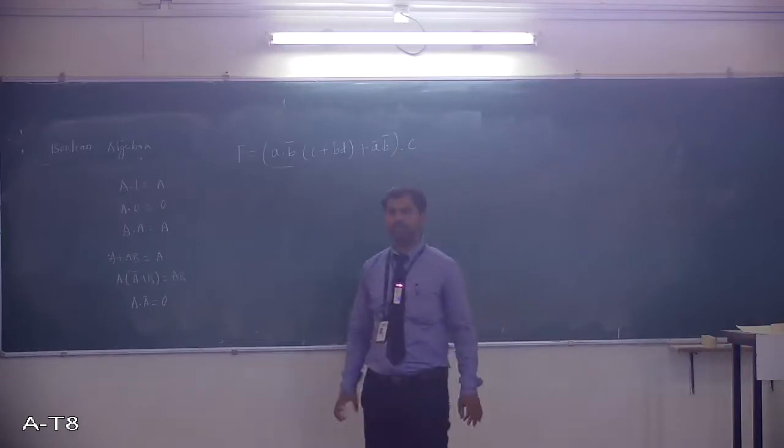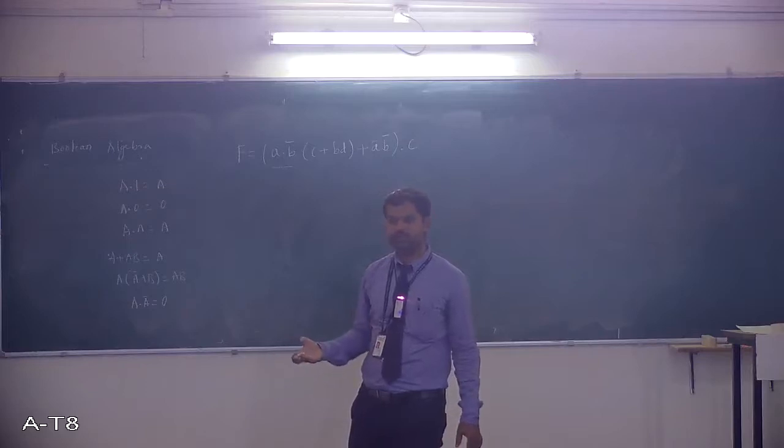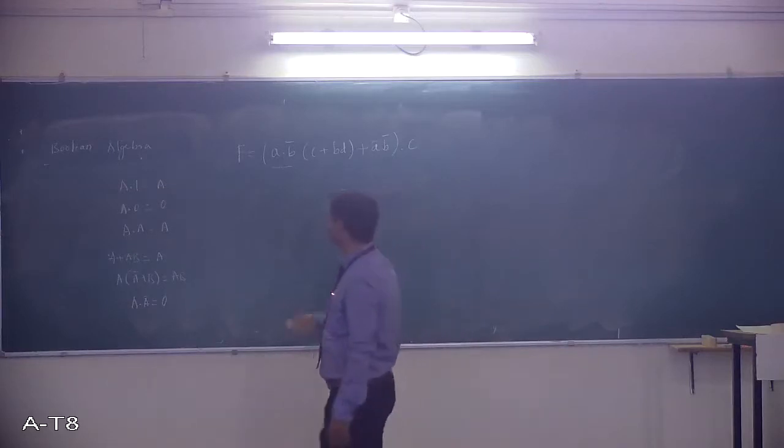Now what I will do, with the help of Boolean identities, I can convert this expression into one more form, a simplified form.